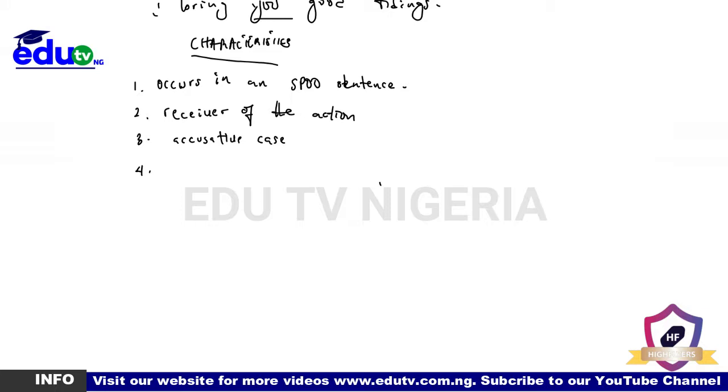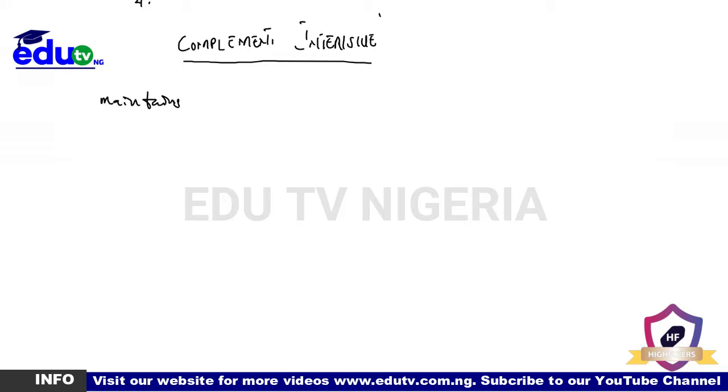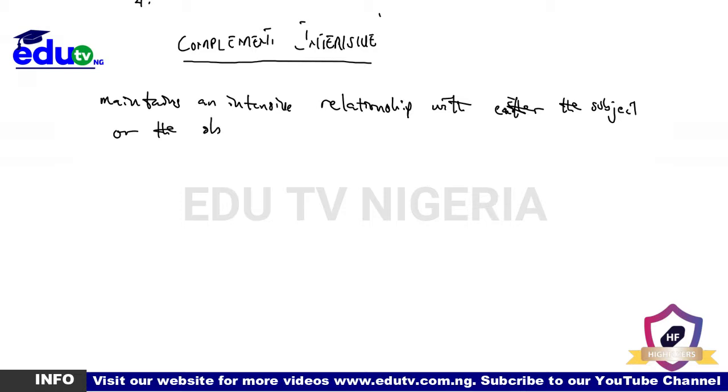Then the complement intensive. Now, complement intensive is a grammatical element that maintains an intensive relationship with either the subject or the object in a sentence.